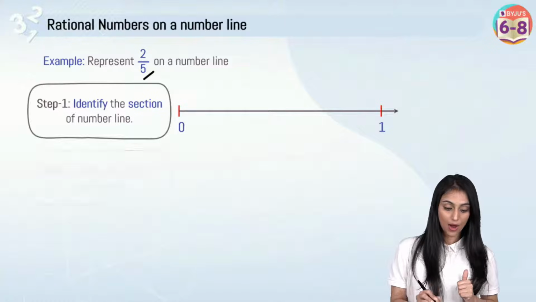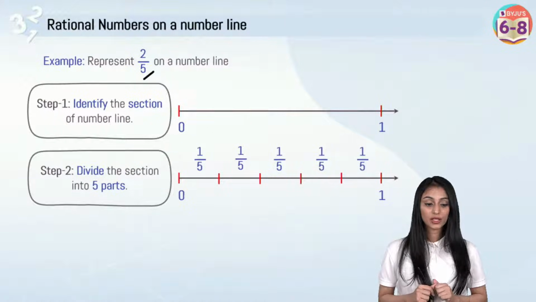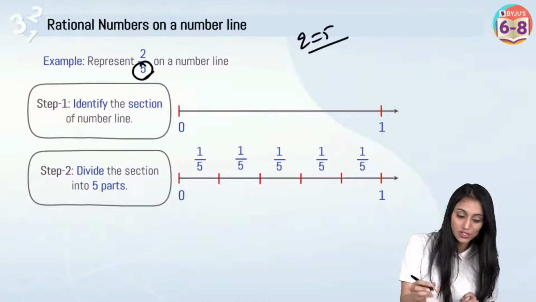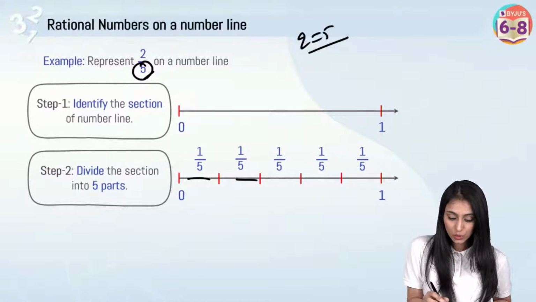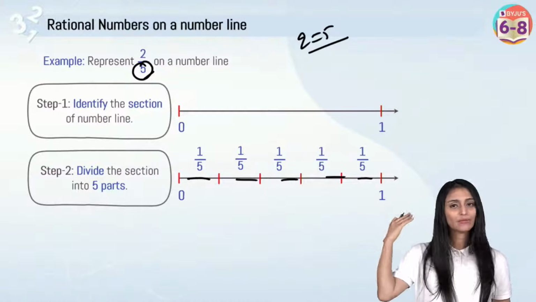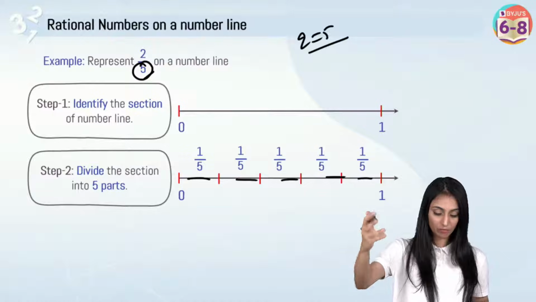Second thing, divide the section in Q parts. What is Q here? Q is 5 here, right? So I'll divide the section in 5 parts: 1, 2, 3, 4, and 5. Now each part is representing 1 by 5. You don't have to really write that. You just have to divide that in 5 parts.